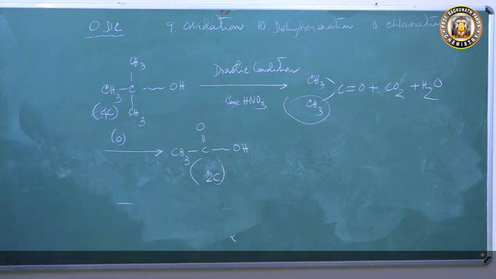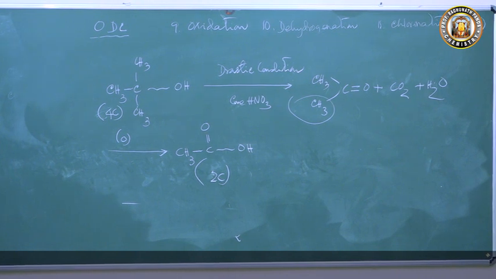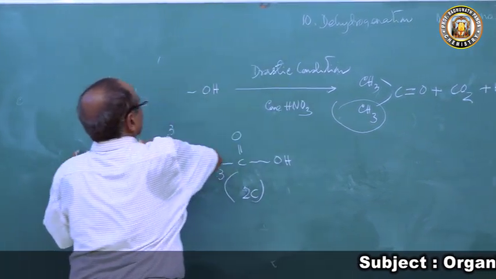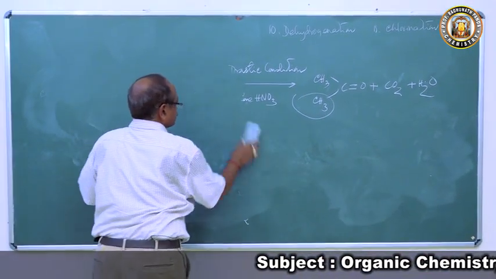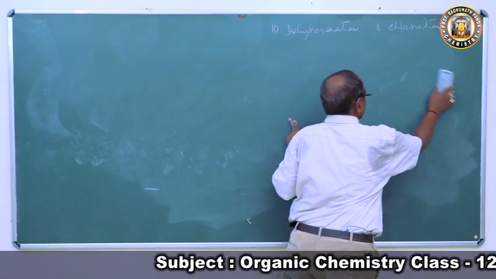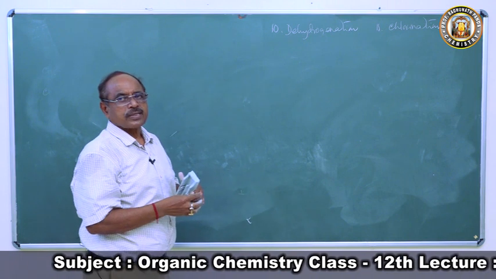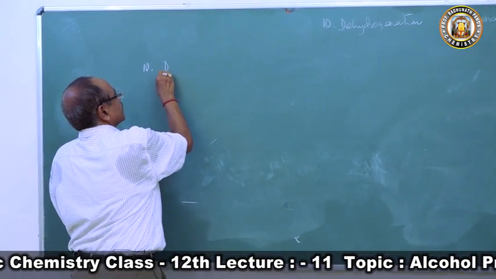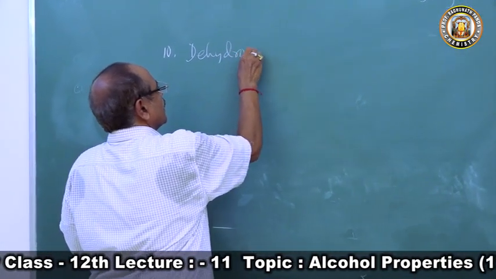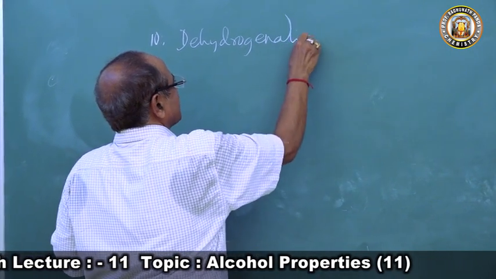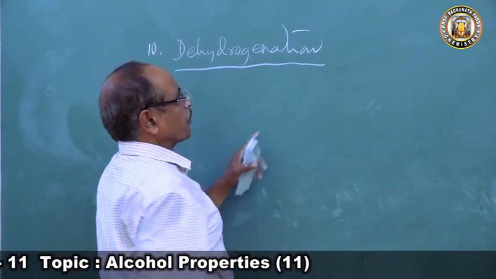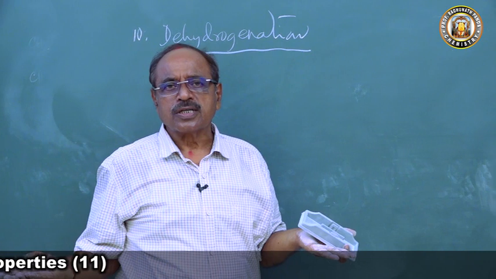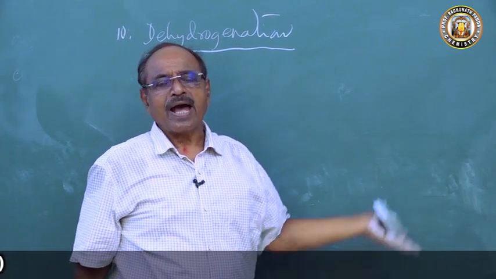Now we will come to the next reaction, that is dehydrogenation. What is dehydrogenation? Removal of hydrogen. Oxidation is done, this we have studied. There is nothing to remember here. If you understand the meaning of the word, that will tell you the answer. It is not a new reaction. Dehydrogenation means removal of hydrogen, and removal of hydrogen means oxidation. So what happened in oxidation will happen here.